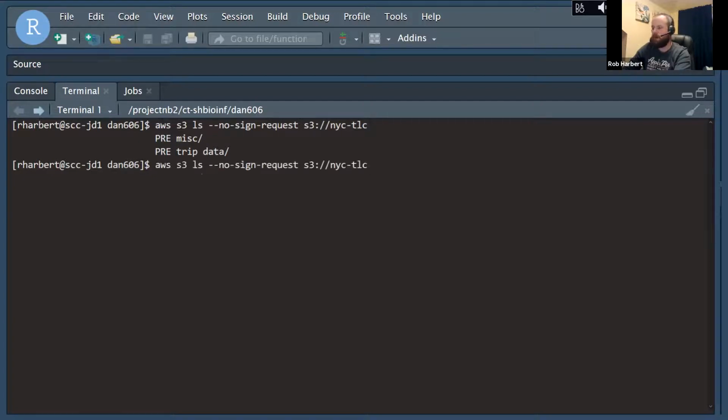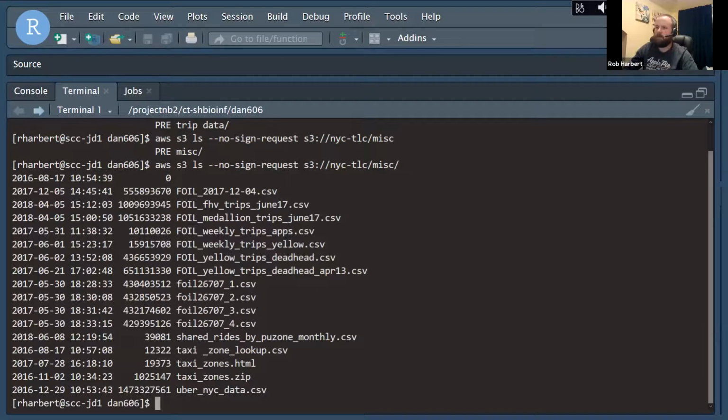I'm going to up arrow that and bring it back to edit. And I'm going to add, after NYC TLC, a slash and go look at the miscellaneous folder. All right, and that time when I remembered to add the slash on the end, it now looked inside of that folder in the NYC TLC S3 bucket, and it's showing me that there's a variety of files here.